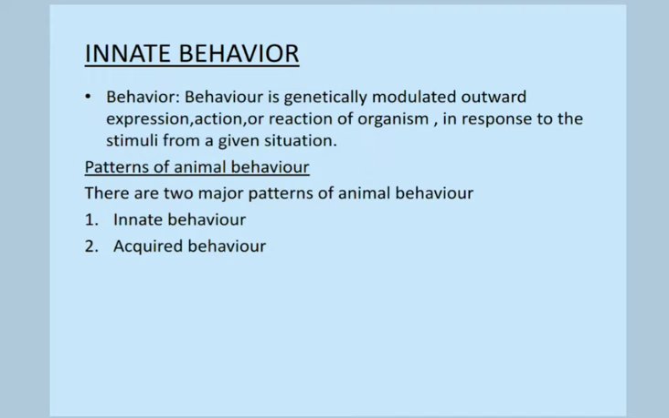Next is patterns of animal behavior. There are two major patterns of animal behavior. One is innate behavior and the other one is acquired behavior. Innate behavior is inborn, inherited, unlearned, inflexible and automatic behavior. On the other hand, learned behavior or acquired behavior is gained from experience, and it is flexible or changeable, and it produces new experiences.